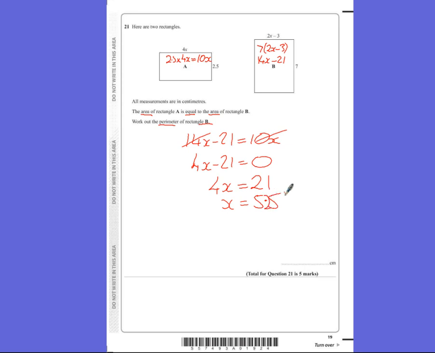Once we've got x is 5.25, we're after the perimeter of B. So we need to work out the length of this, so we do 2 lots of 5.25, take away 3. If you put that into your calculator, you should get 7.5. So the perimeter would be 7.5, add 7.5, add 7, add 7 going all the way around, which is 29 centimetres.